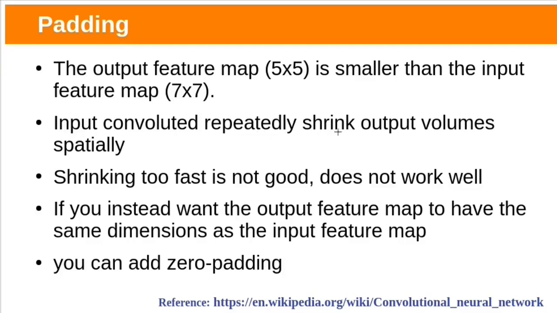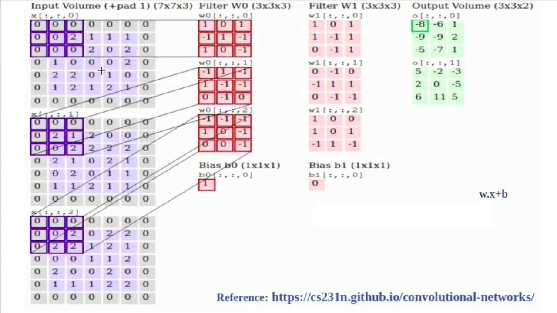Repeated convolutions shrink the output volumes. Shrinking too fast is not good and does not work well. If we instead want the output feature map to have the same dimensions as the input feature map, we can use zero padding. Zero padding means adding blank rows or columns with all zeros to each side of the input feature map. Here the original input is this one. On all sides we are adding zeros. Now the input feature map is 7 by 7. If we convolve this 7 by 7 matrix with these filters, the output volume doesn't shrink too fast.